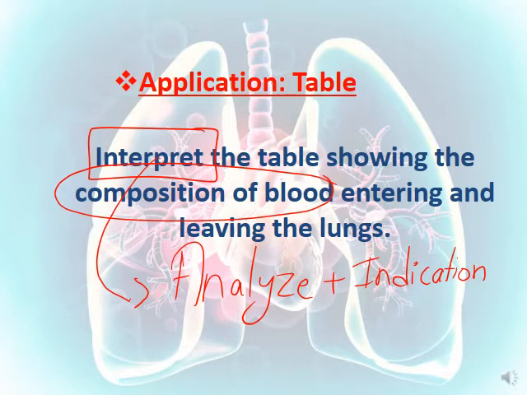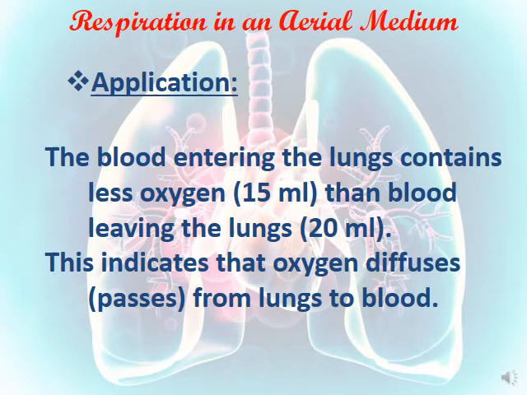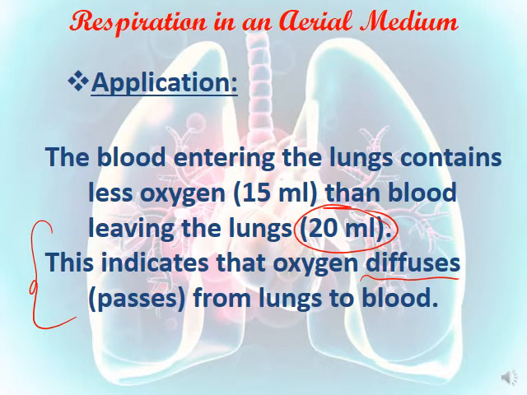Okay, so before we start, you have to know that interpret is analysis plus an indication. The blood entering the lungs contains less oxygen, 15 milliliters, than the blood leaving, which is 20 milliliters. What does this indicate? This indicates that oxygen diffuses from the lungs, a medium rich in O2 gas, to the blood, which is poor in O2 gas.